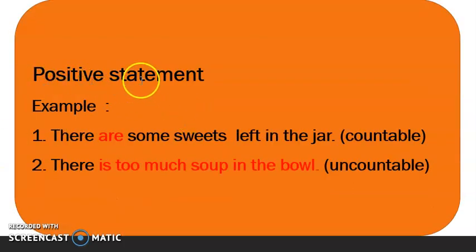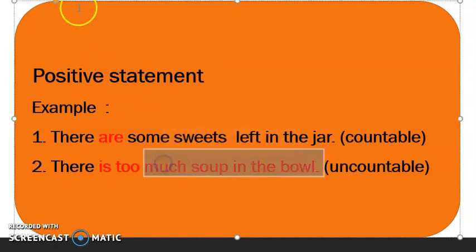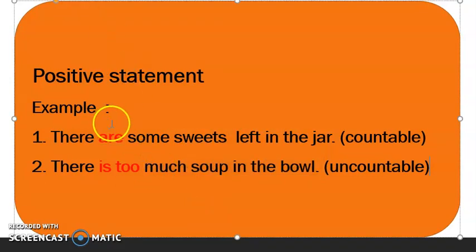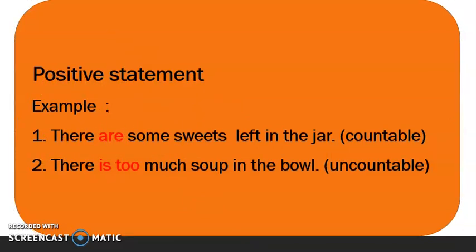Whereas kalau tengok positive statement, dia tak ada perkataan not. There are some sweets left in the jar. Ataupun there is too much soup in the bowl. Nak cakap yang ada banyak soup in the bowl. So inilah perkataan yang positif. Dia tak ada perkataan not.